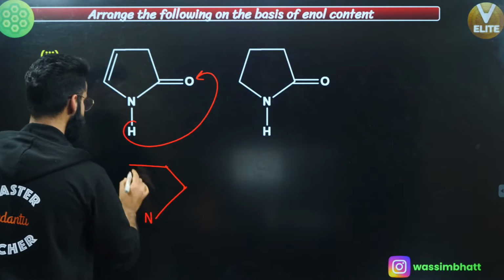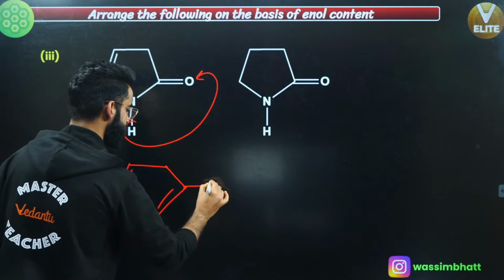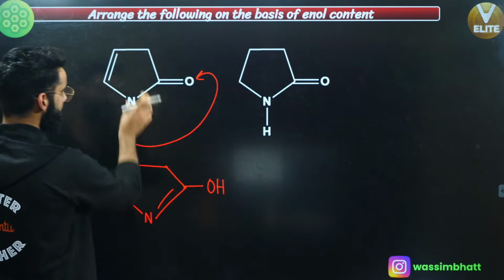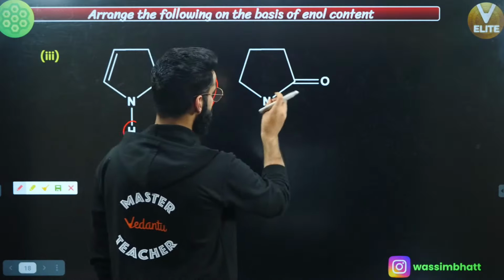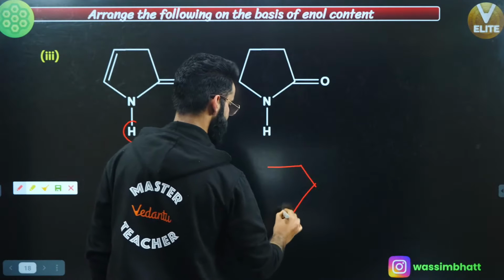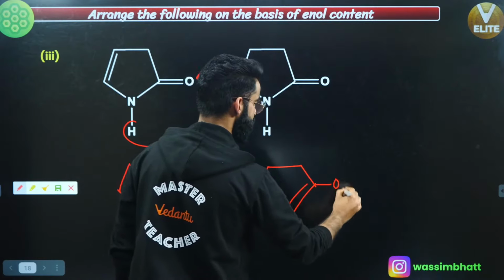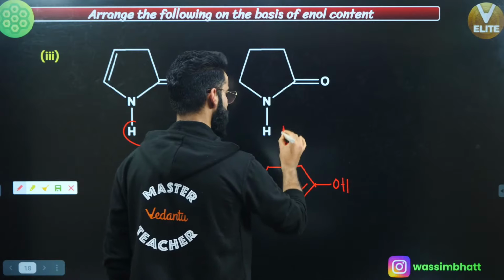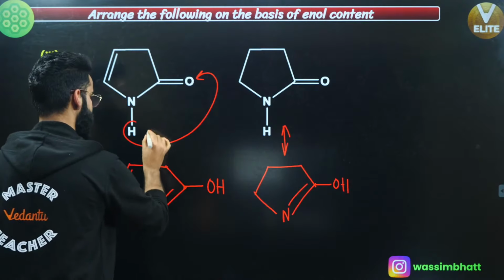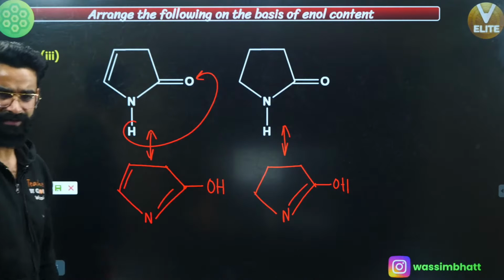This is nitrogen. It's going to be like this, correct? This is going to be the enol. This is going to be the corresponding enol of this keto. What about the corresponding enol of this one? It's going to be a simple double bond right here, right? It's going to be like this. This is nitrogen. Double bond over here, and this is OH, correct? This is the corresponding enol of this keto, and this is the corresponding enol of this keto, correct? Okay. Now, which enol is more stable?